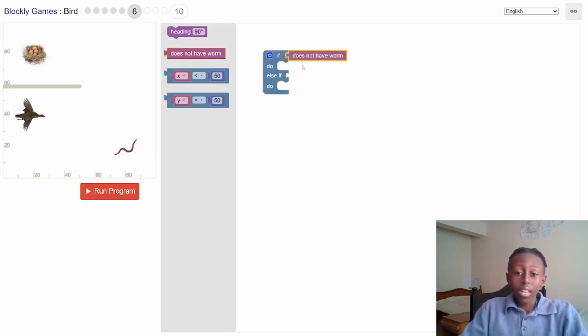So if it does not have the worm, which means it has not eaten the worm and the worm is still here, I want it to go towards the worm now. So I want it to go where the worm is, which is 300 degrees.